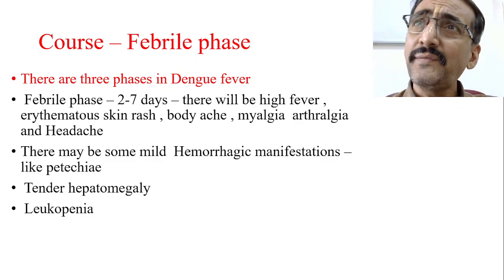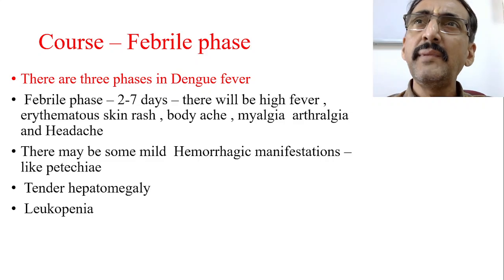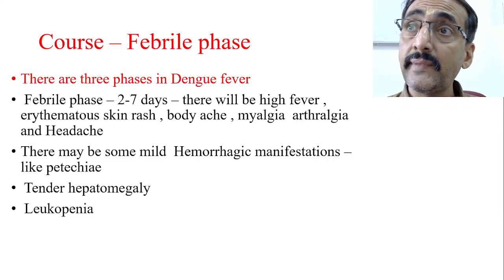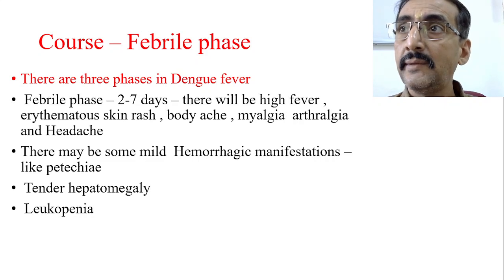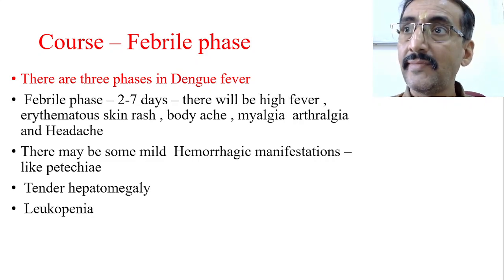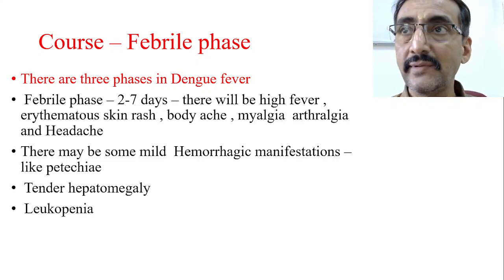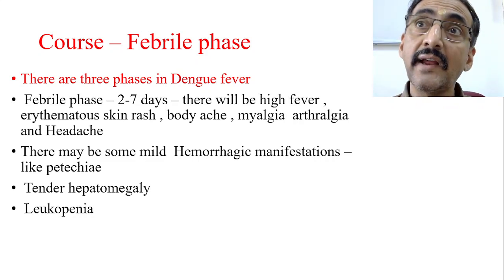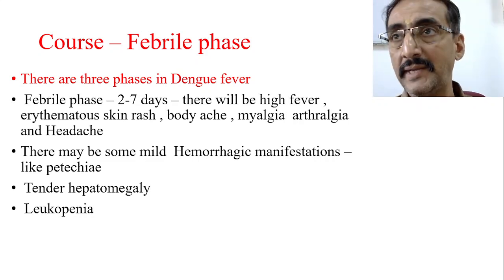In this phase there may be some very mild hemorrhagic manifestations like petechiae, and there may be tender hepatomegaly or leukopenia. This is if a dengue fever case comes under the category of symptomatic, in the sense fever with complications. If there is fever without any complications, you will not get all these symptoms. We know that 50 to 80% of the cases are asymptomatic, just like other viruses, with fever but without any complications.